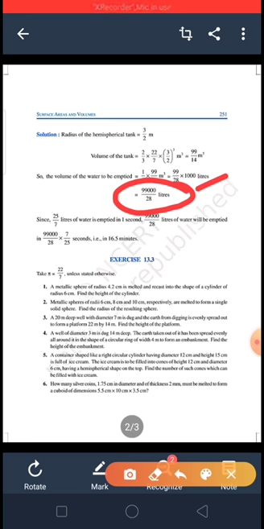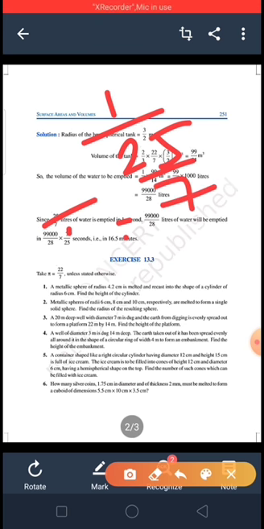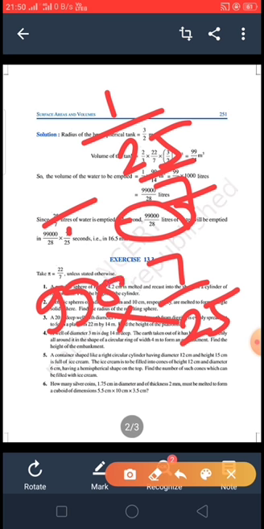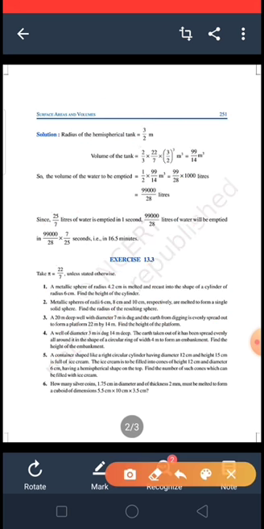So now 25 by 7 liters of water is emptied in 1 second, so 1 liter takes 1 by 25 by 7, so it will become 7 by 25, and we have to find out for the water 99,000 by 28 liters to empty. So multiply with that, that is 99,000 divided by 28. Now solve it. When you solve it, you will get the result 16.5 minutes.